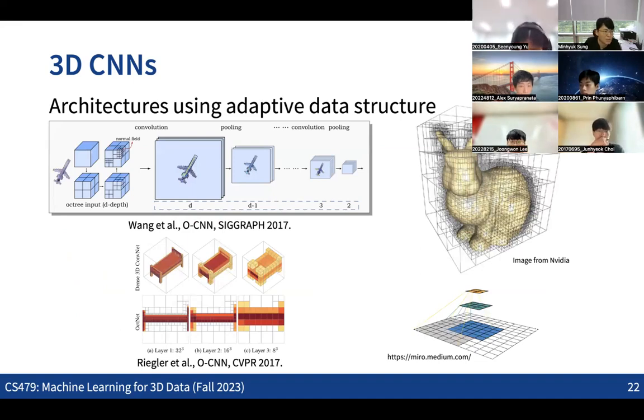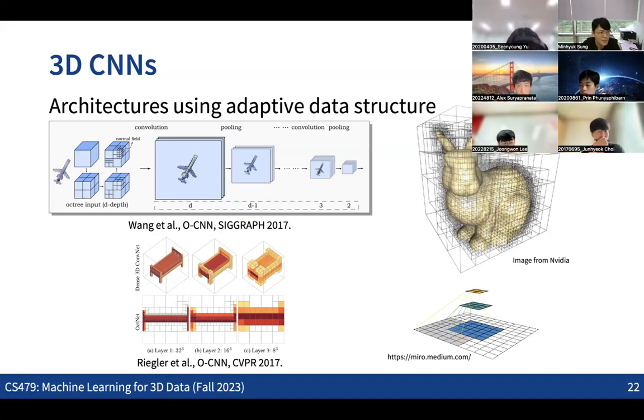For example, we have bigger voxels in the empty space or occluded regions, and finer voxels near the boundary of the shapes. So we are adapting the resolution of the 3D voxels depending on the geometry information. In those cases, we could make slightly more efficient architectures that can process the 3D data.